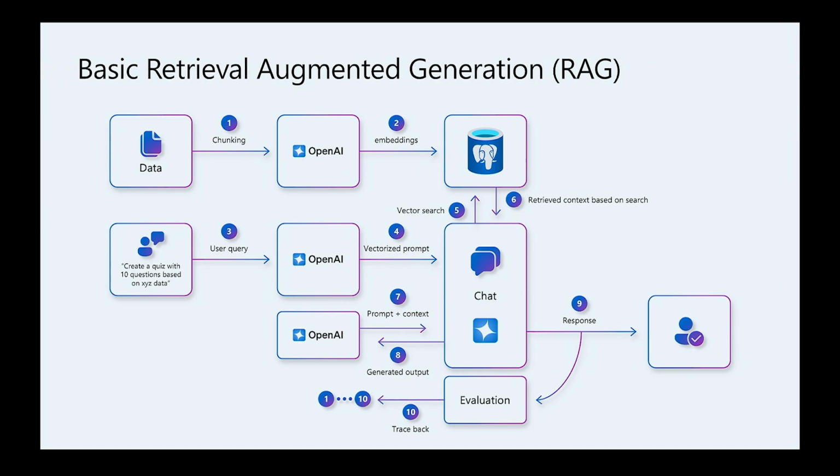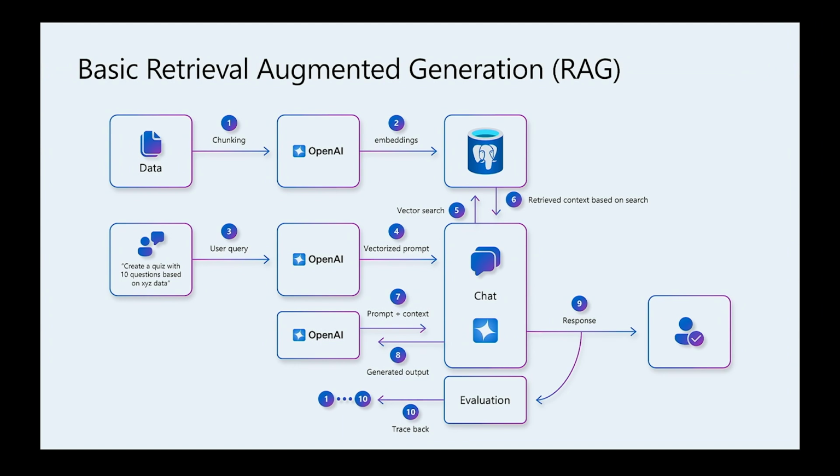So first, let's take a look at the basic retrieval augmented generation architecture. Many of you are probably familiar with it already. There are many elements in this architecture that determine the quality of your GenAI application, starting from chunking, to vector search, to generation of the responses using LLM, and last but not least, the evaluation framework. You need the evaluation framework to systematically track quality of your GenAI app, and more importantly, to be able to pinpoint the element in the architecture that is responsible for the quality of the responses and may need to be improved.